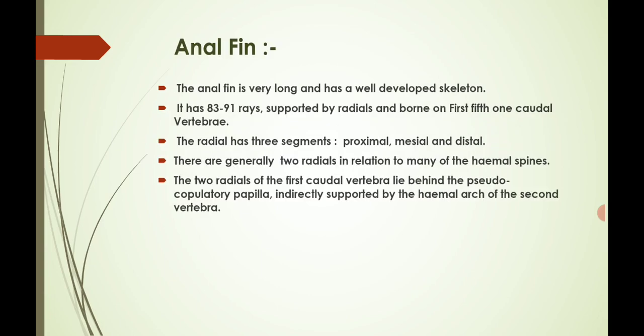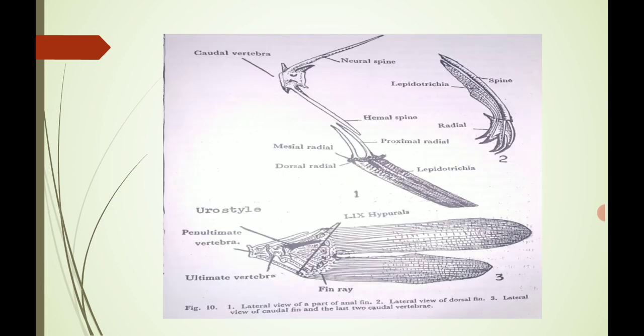Next, the anal fin. Here are the first, second and third diagrams. The first diagram is the anal fin, the second is the dorsal fin, the third is the caudal fin.